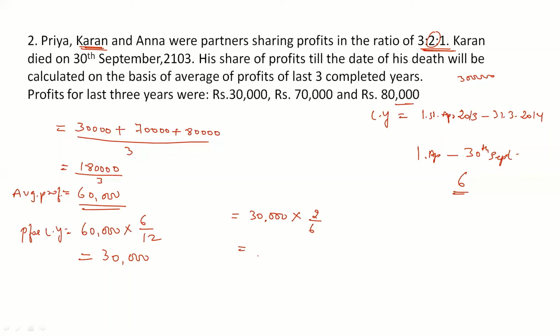When we simplify this, we'll get the value as rupees 10,000. This is share of profit of Karan. Again this would appear on the credit side of the partner's capital account as P&L suspense account, rupees 10,000. Clear? On the credit side.